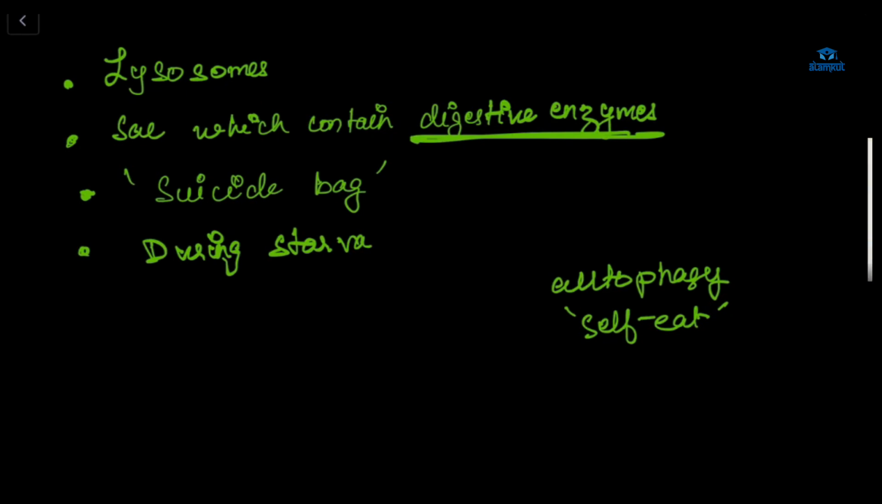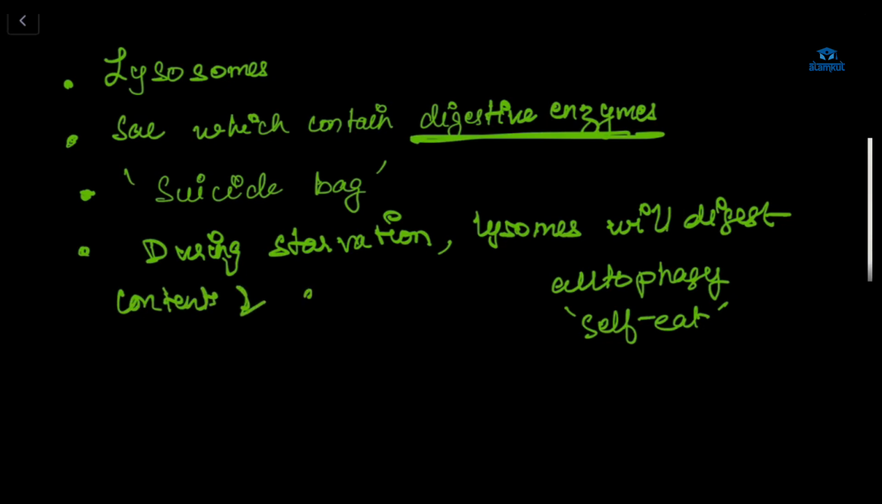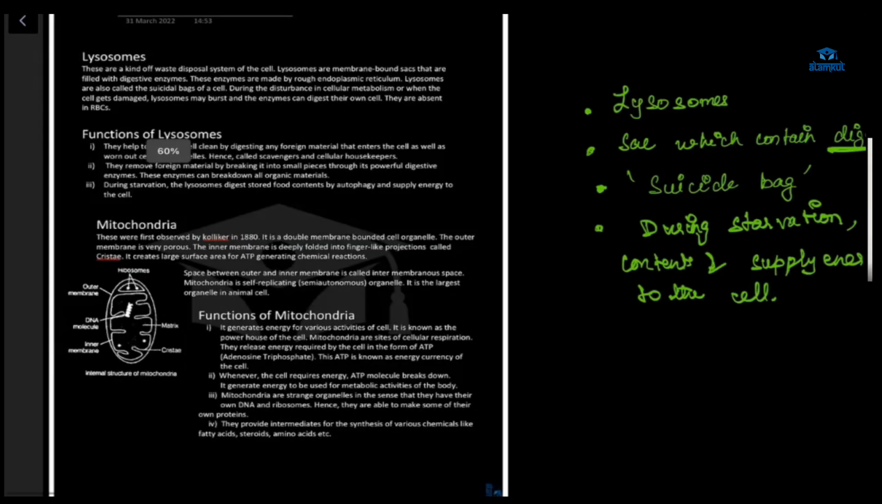When we eat food, we get energy, right? The conversion process is respiration. The digestive system is for absorbing, the assimilation process. Here we have starvation: during starvation, the lysosome will digest contents and supply energy to the cell. Okay, these are all the things for lysosome.